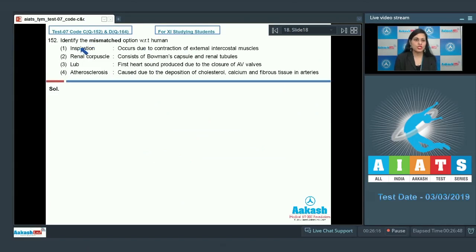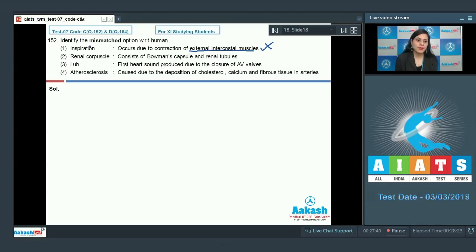Question number 152. Identify the mismatched option with respect to human. The very first match given is inspiration, and the match is occurs due to contraction of external intercostal muscles. As it is a correct match, this cannot be a correct answer to our question because in normal respiration, contraction of external intercostal muscles and diaphragm increases the volume of thoracic cavity, thereby leading to a decrease in